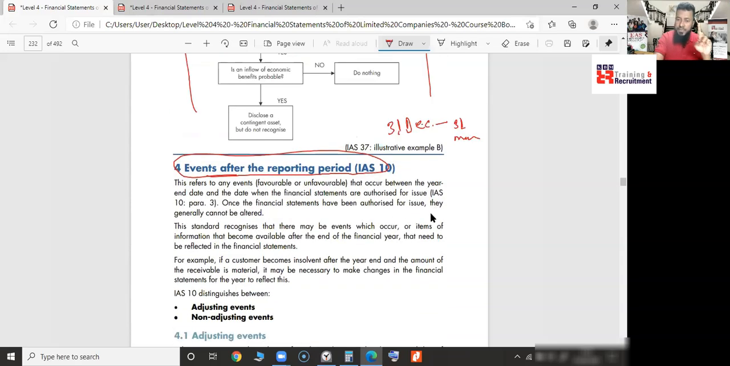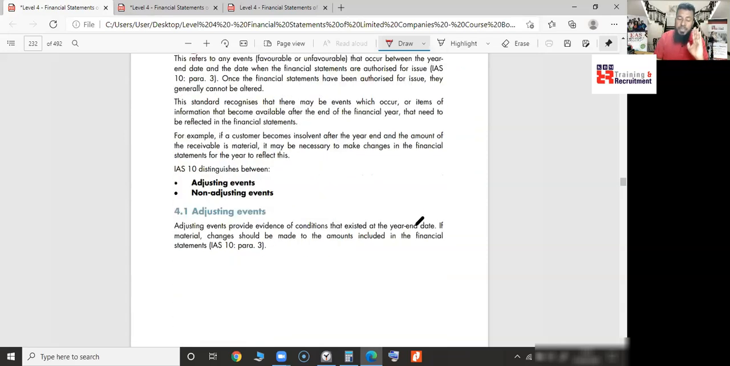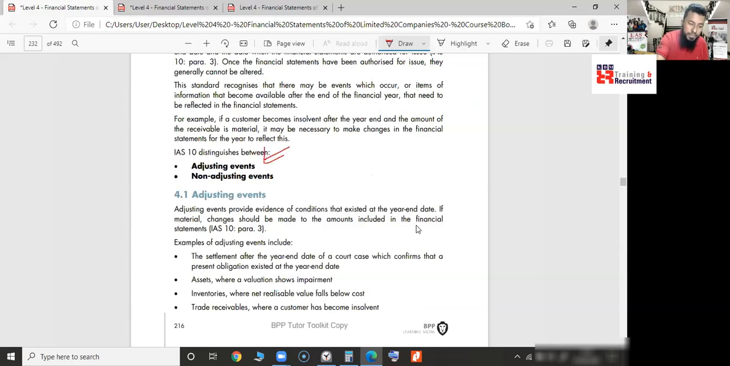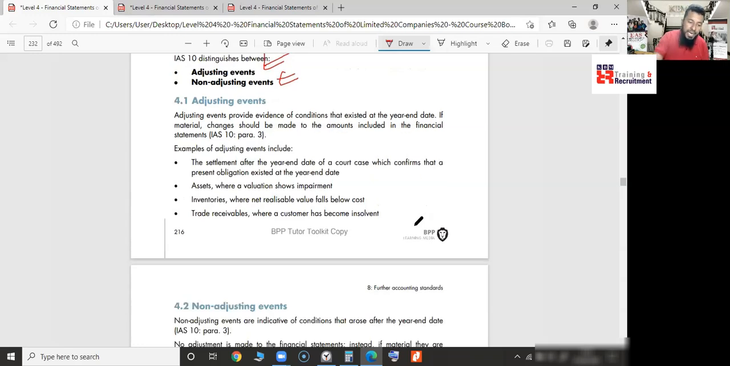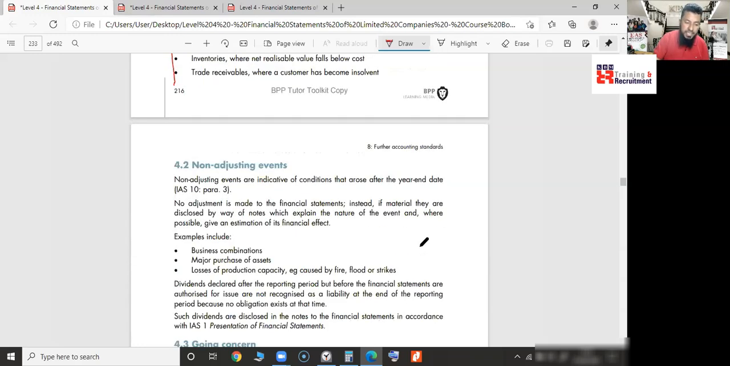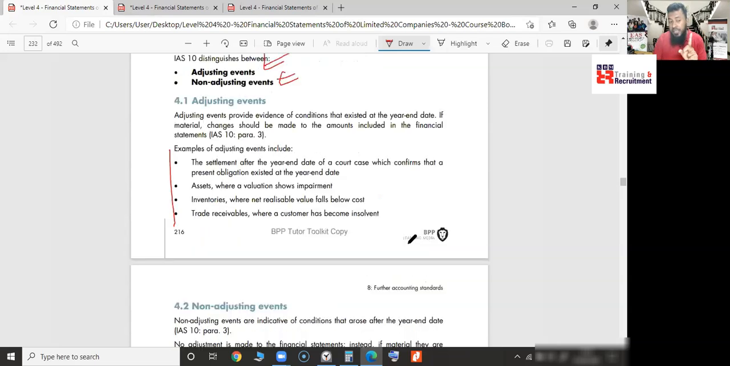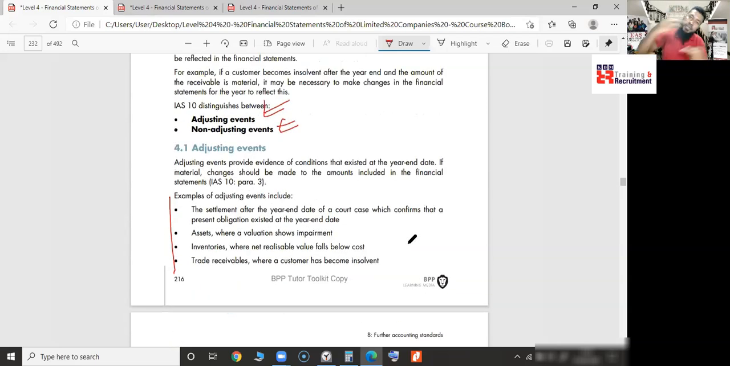The reporting period was 31st December, but the authorization date was 31st March. Within this period, anything that happens is known as events after reporting period. These are of two types: adjusting and non-adjusting. You just need to memorize what are the adjusting events and what are the non-adjusting events. Adjusting events adjust within the financial statements.